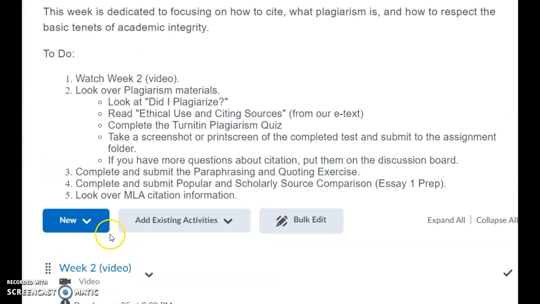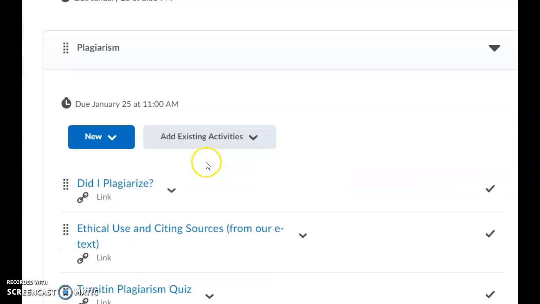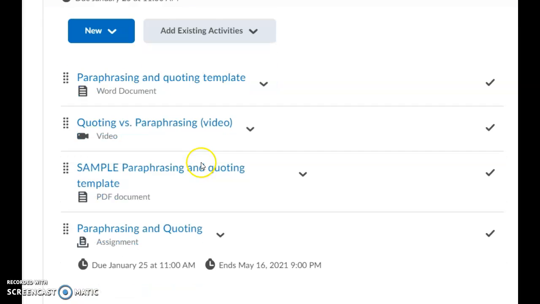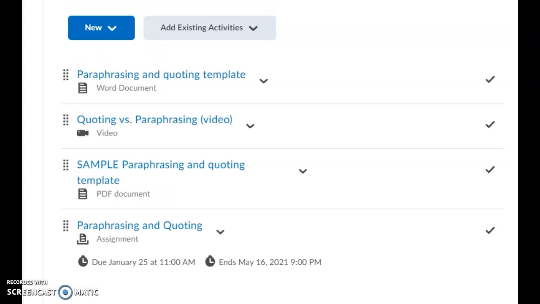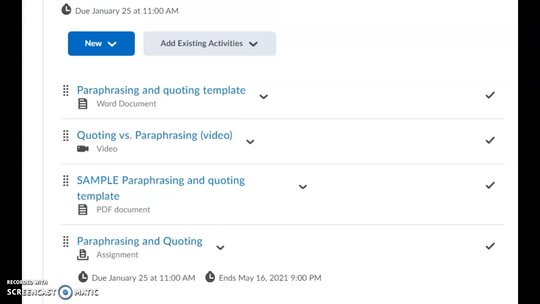Then, and you can see this up here, we're going to move into paraphrasing and quoting work. So we're going to come down here. So there's a template here, just a Microsoft Word document you can download and open. If you don't have Word, you can download this and then upload it into Google Drive, to Google Docs. We'll use Google Docs for peer review later on, but there's a tutorial in Google Docs in the tutorial section in General Course Info.